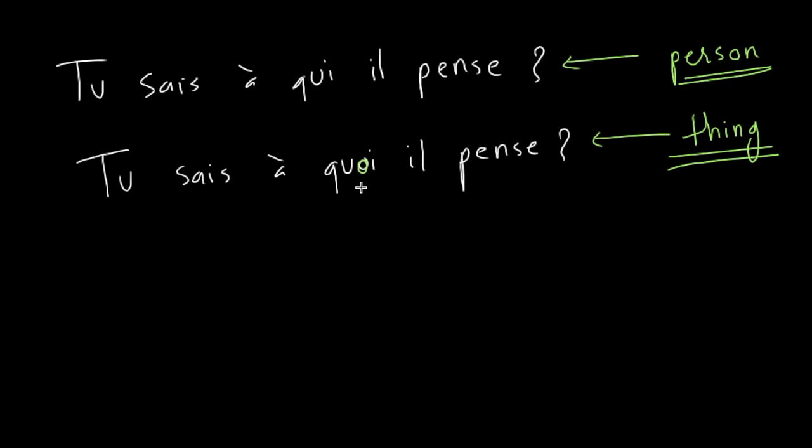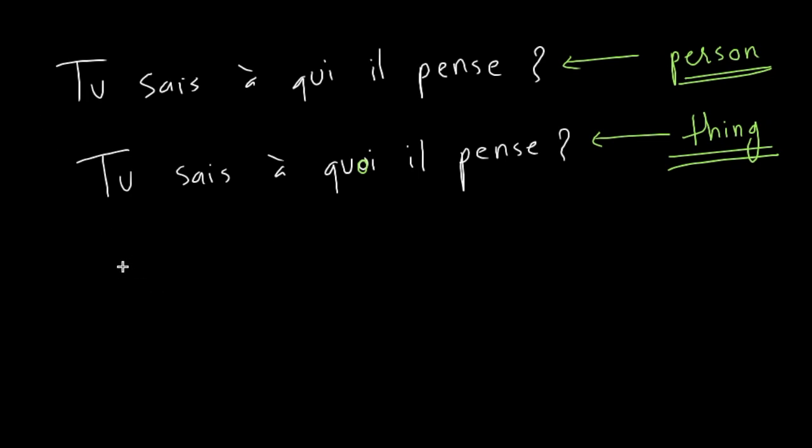You might ask, tu sais à quoi il pense? Do you know what he is thinking about? Is he mad? He is mad, we know that, but what is he thinking about? Or you can say, tu sais à qui il pense? Then you know that it's a person, but you just don't know what person, right?